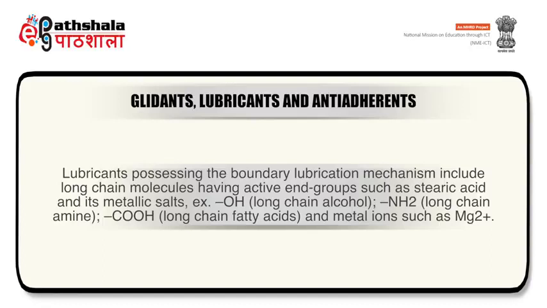Lubricants possessing the boundary lubrication mechanism include long chain molecules having active end groups such as stearic acid and its metallic salts. Example: long chain alcohols, long chain amines, long chain fatty acids and metallic soaps such as magnesium ions.